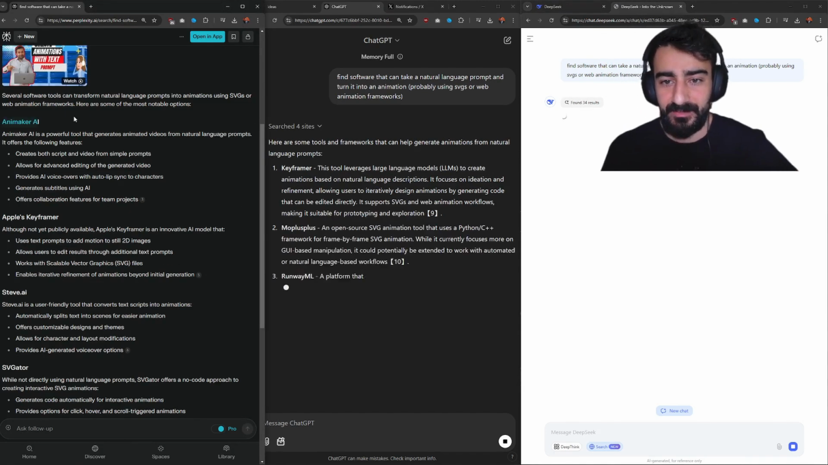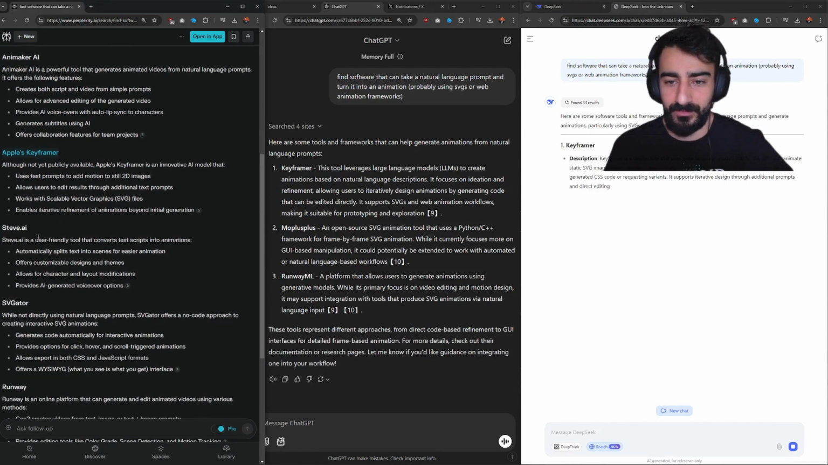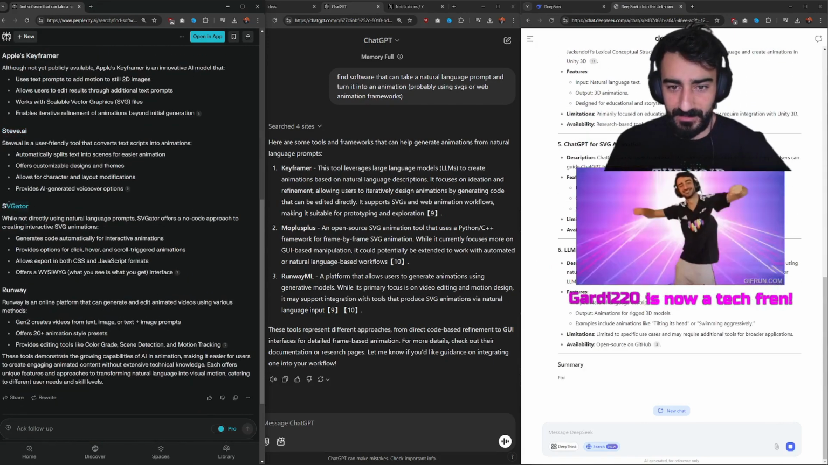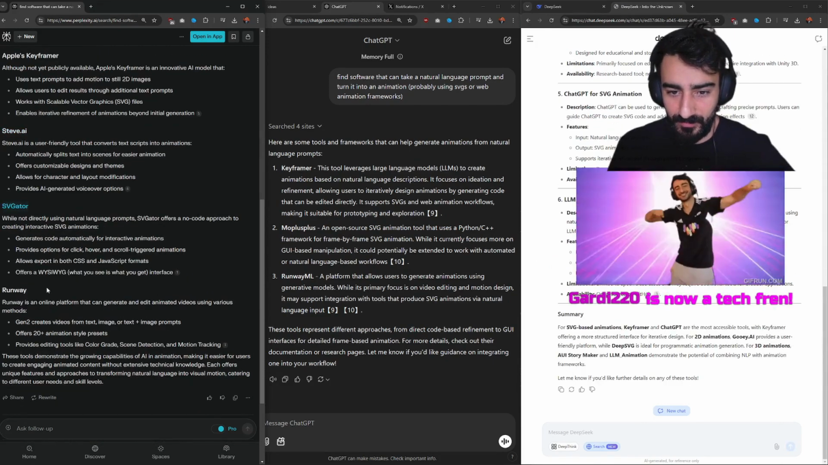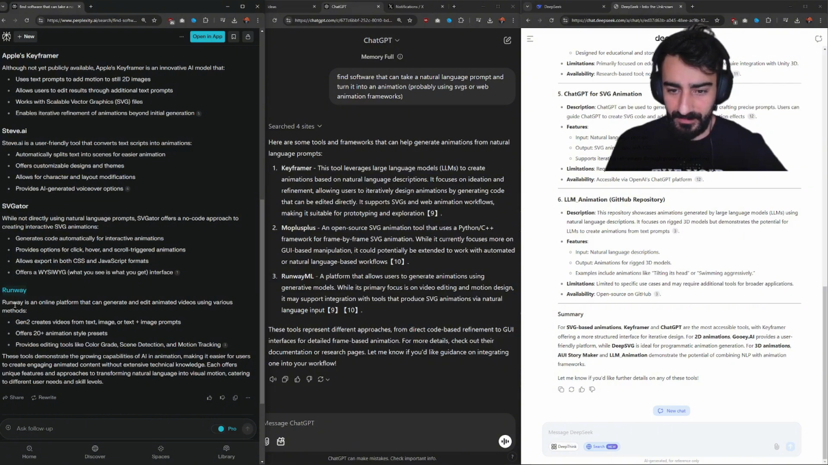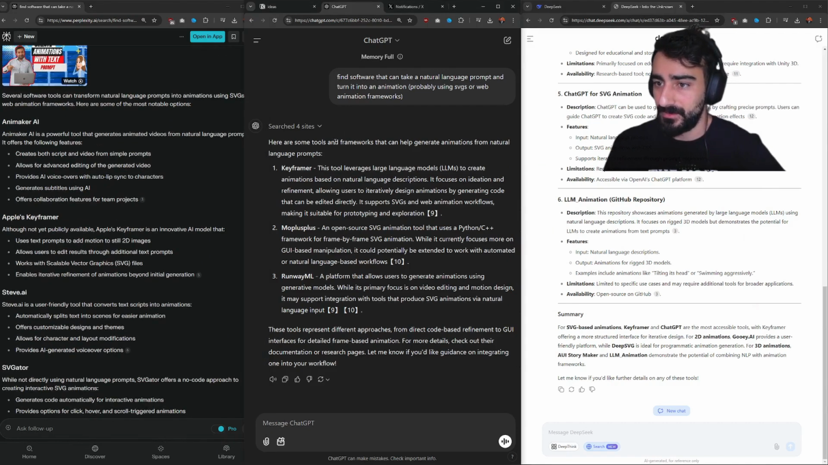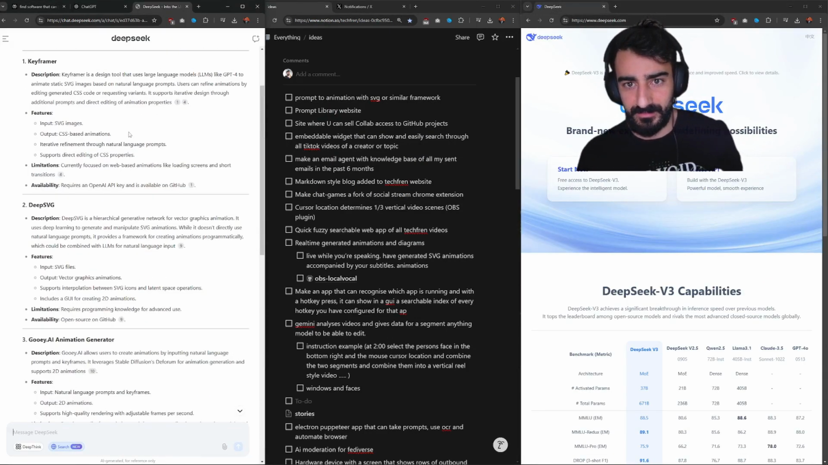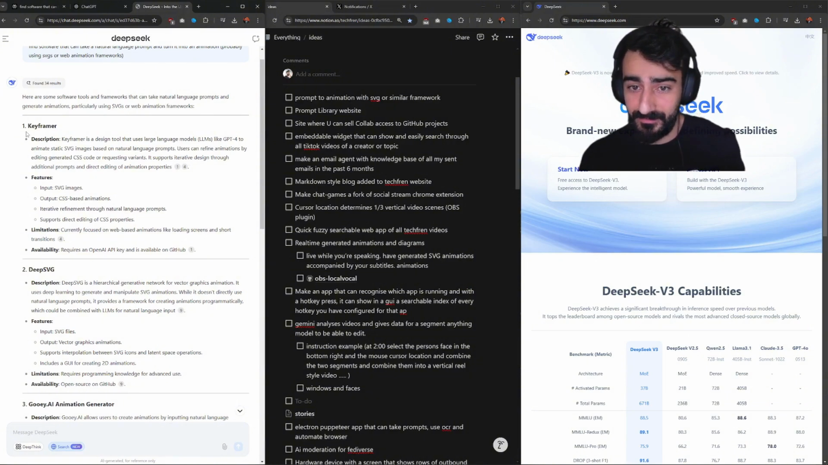Perplexity says Animator AI, Apple's Keyframer which isn't public, Steve.ai, SVGator, and Runway ML. I think this does videos. And then ChatGPT did search. They said Keyframer, Mo++, or Runway as well. Not particularly what I want. What does DeepSeek say? Keyframer as well. Okay, just like Perplexity. This looks like what we want.